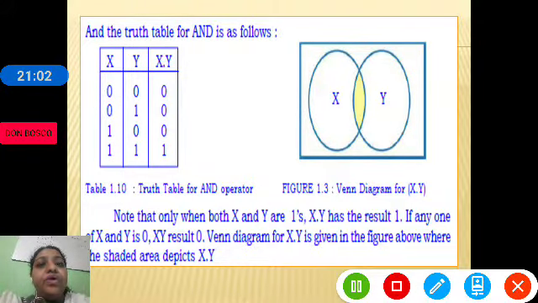Otherwise, the output is 0. That means the AND operation gives 1 when all the inputs are 1. Otherwise, the output is 0.